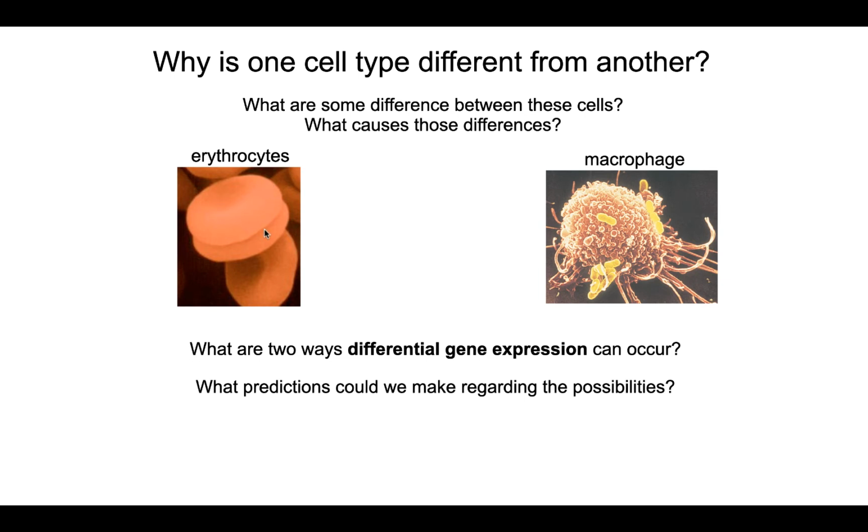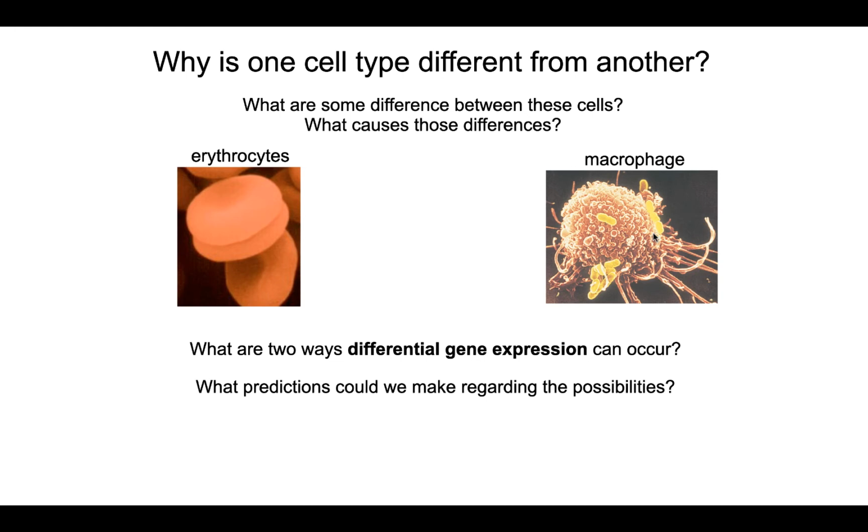Erythrocytes make hemoglobin. All right? That's why they can do what they do. Macrophages do not make hemoglobin. That's why they can't transport oxygen. So different cell types make different proteins, and those proteins are what's going to determine the structure and the function of those different cells. Which means that different genes are being turned on in different cell types, right?